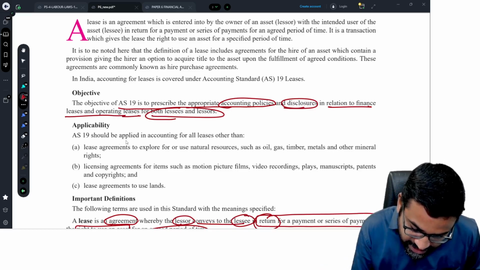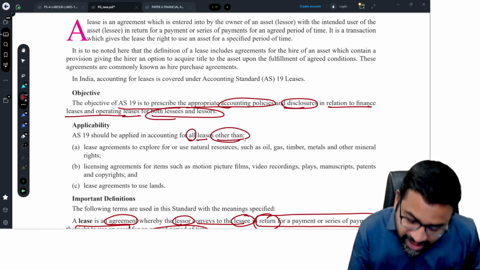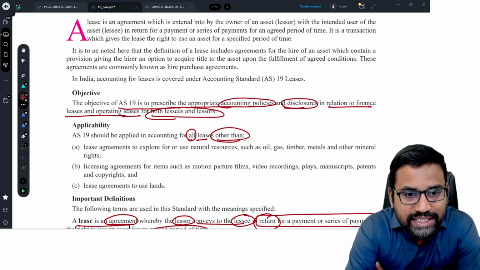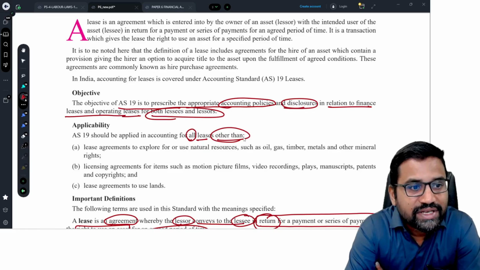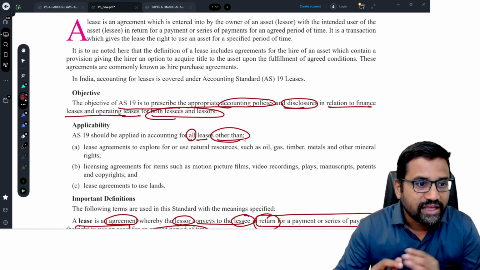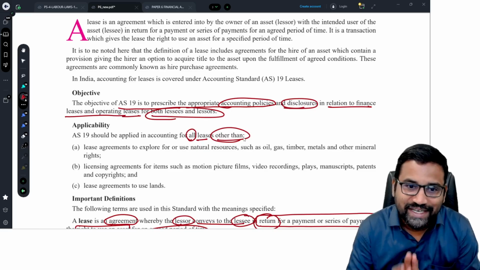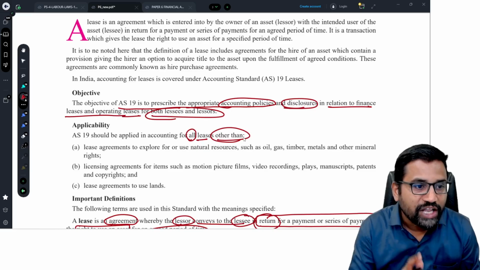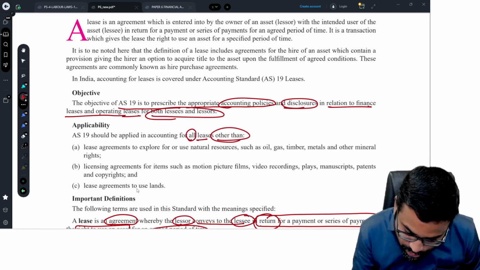See, AS 19 should be applied in accounting for all leases other than, see here, other than. So all leases it is applicable, but other than, they have given certain exceptions. In fact, there are 3 exceptions to this standard. One is any agreement for use of land. See, lease agreements to use lands.